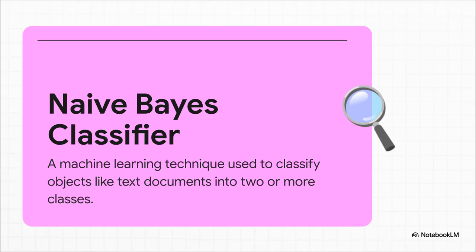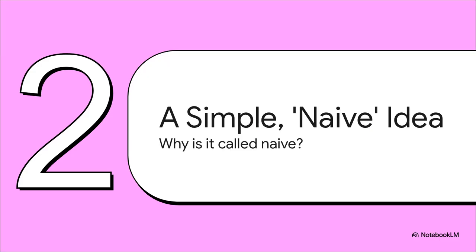But here's the thing. It doesn't start out smart. It has to learn, and it does that by studying thousands upon thousands of emails that we've already marked as spam or not spam. Okay, but let's talk about that name for a second. Why on earth would you call a clever piece of tech naive? It sounds kind of dumb, right? Well, it turns out that naive part is actually its superpower.